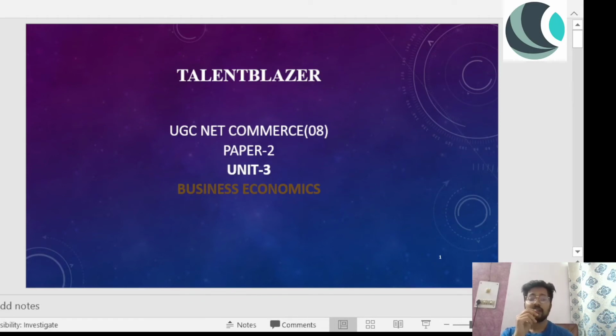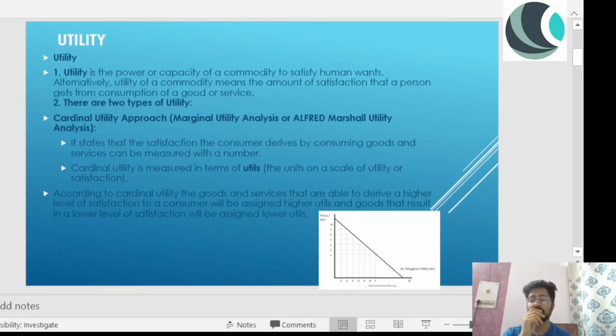So we are starting with Unit 3, Business Economics. And in economics, the first concept that I want to discuss with you guys is utility. I think most of you must have studied this in your microeconomics. Utility is the power or capacity of a commodity to satisfy human wants. So that is the definition.